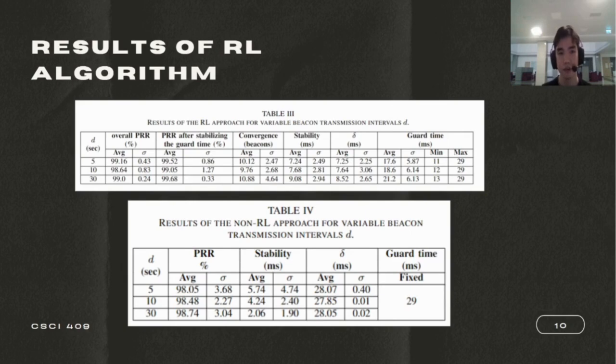Now let's discuss our results of using the RL algorithm in comparison with the traditional approach without RL. In the first table, you may see various columns that contain PRR (packet reception rate), convergence time, stability, delta, and guard time, with different conditions: 5, 10, and 30-second delay. The second table contains the same metrics, but with a fixed guard time because it's non-RL.